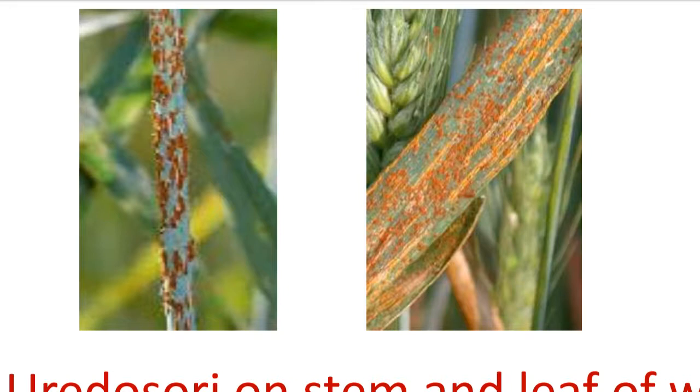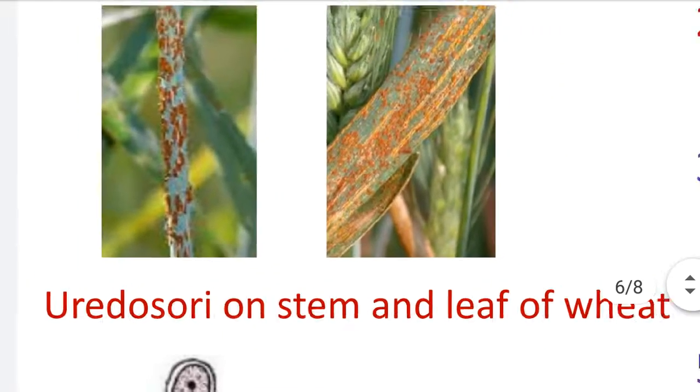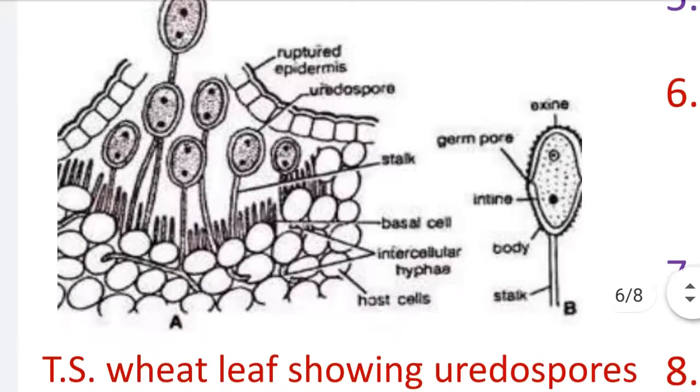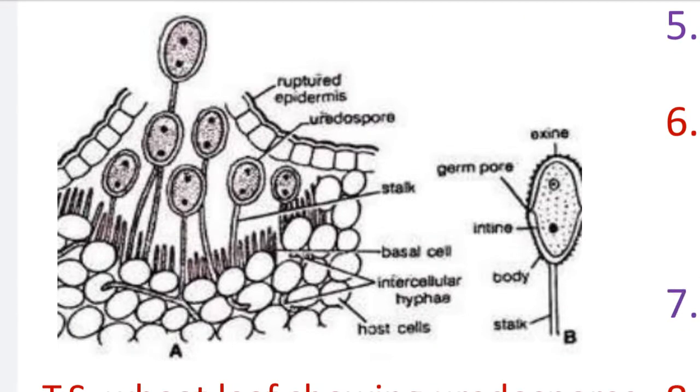When you take the transverse section of stem or leaf passing through these uredosori, then you will get this structure. That is the structure of the uredosorus. This is the broken epidermis of the wheat leaf as well as the stem. Then at the base there is the wheat tissue, stem tissue or leaf tissue. Then there is an intercellular mycelium, and this intercellular mycelium produces the upright uredospores.